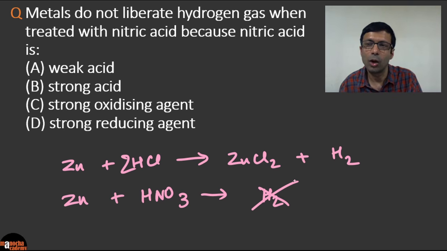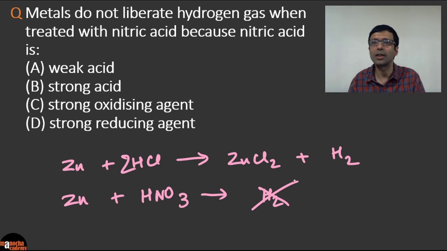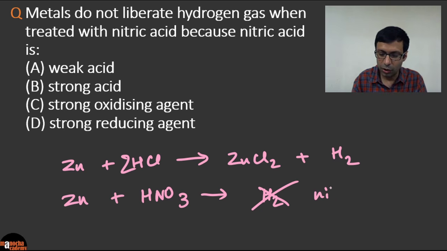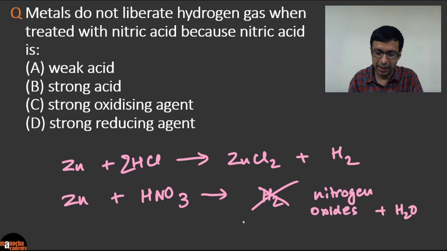And here, how do we work out this answer? We know nitric acid is a strong acid, so it cannot be weak, it cannot be A. But the important thing here is nitric acid acts as a, so good, I see a lot of people are giving the right answer as C. It's a strong oxidizing agent. So nitric acid is actually going to produce nitrogen oxides. I think most of you don't have the reaction in your syllabus, so I'll not confuse you before the exam with writing the reaction. So it's nitrogen oxides and you'll get water and zinc nitrate, right?